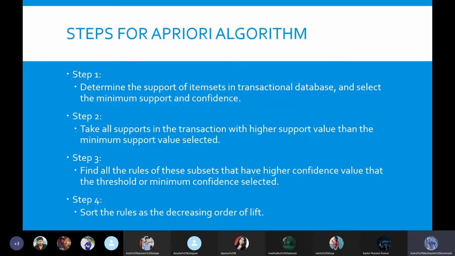We will find out the other transactions which have more support value than the minimum value which we have already established. Let's say I have a minimum support value of 2, and I have identified new transactions. Let's say I have identified a new set of items which are being purchased in a daily run.